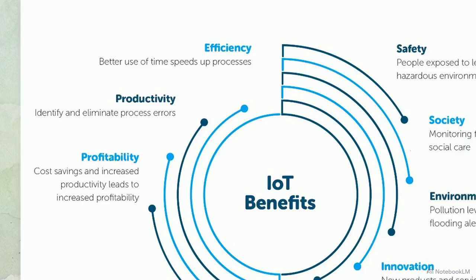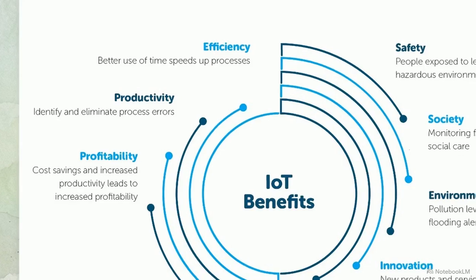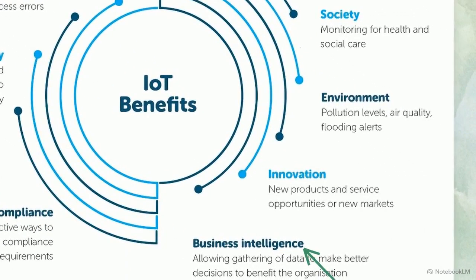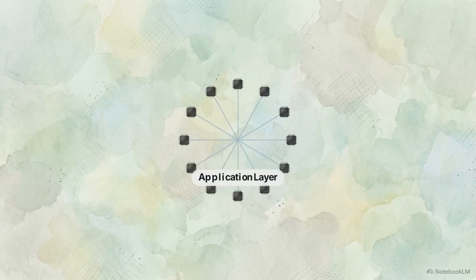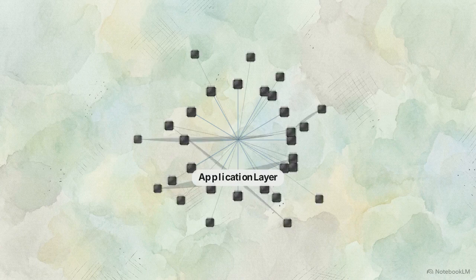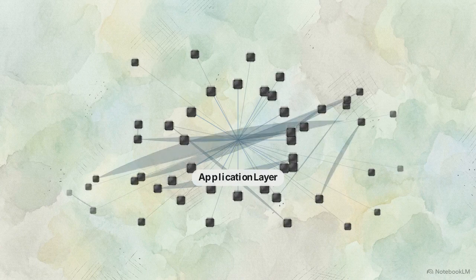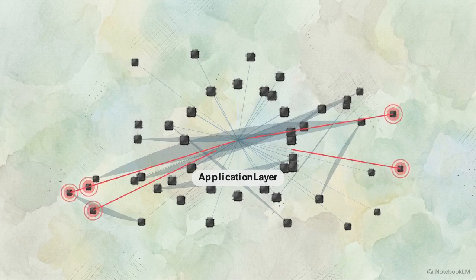This graphic breaks down the benefits generated by the application layer. Organizations see immense increases in efficiency, productivity, and profitability. By establishing continuous, real-time data collection, a business shifts from reactive management to proactive optimization. However, as these deployments grow, the same architecture that enables high-level optimization begins to expose critical points of failure. Deploying thousands of nodes introduces compounding systemic vulnerabilities.